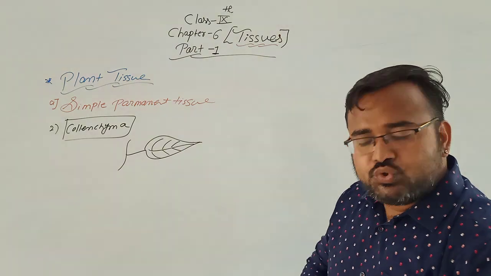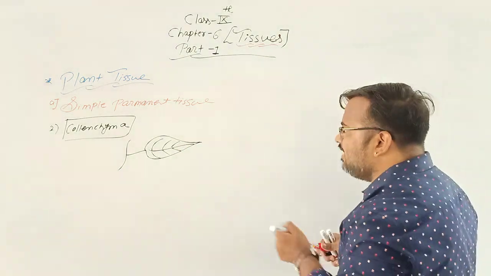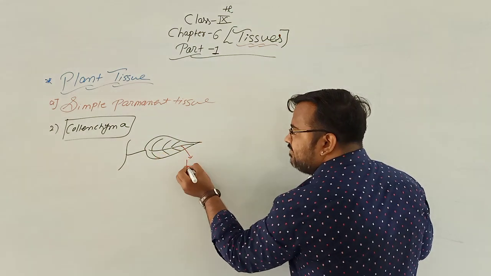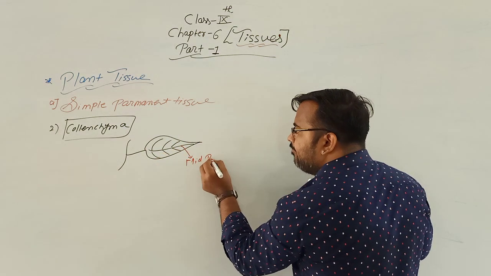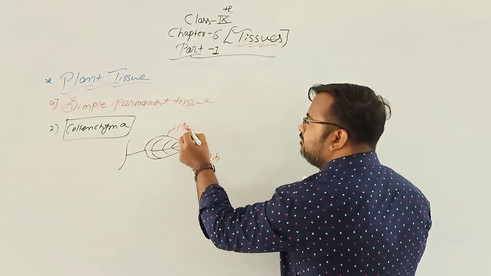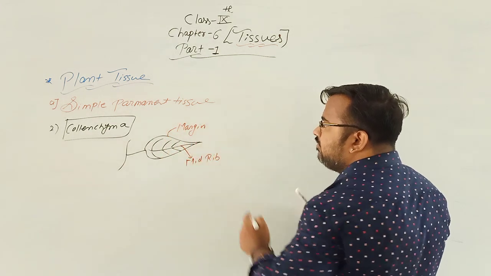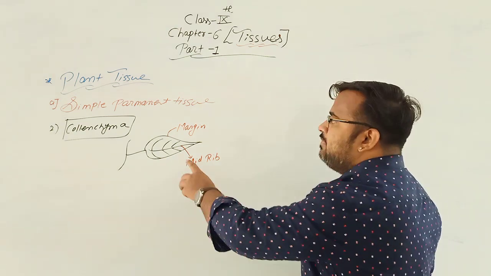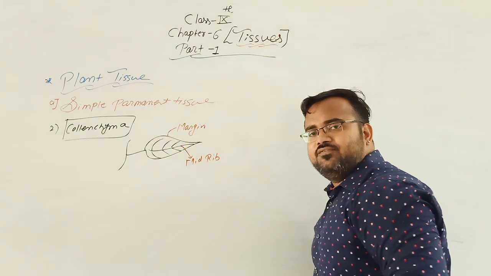collenchyma are the tissues which are present at the midrib. See, this is the leaf. This vein is the midrib, and this is the margin. So, collenchyma are the tissues present at the midrib of the leaves and the margin of the leaves.